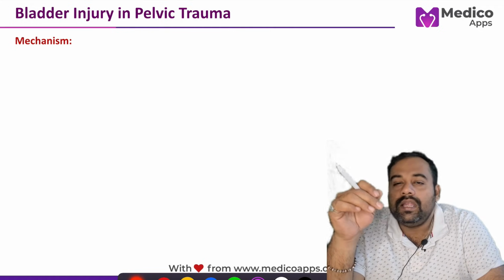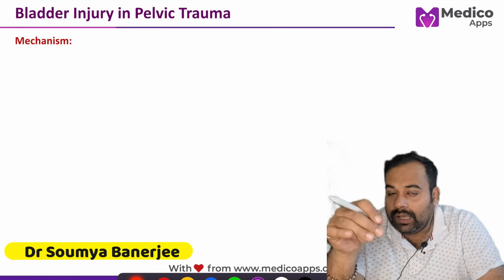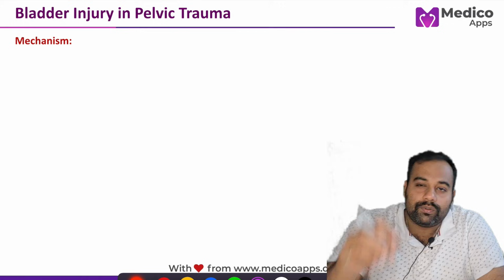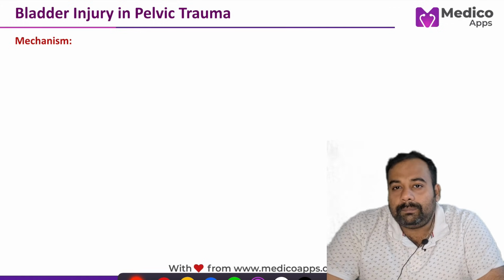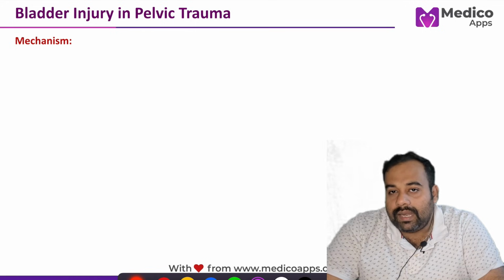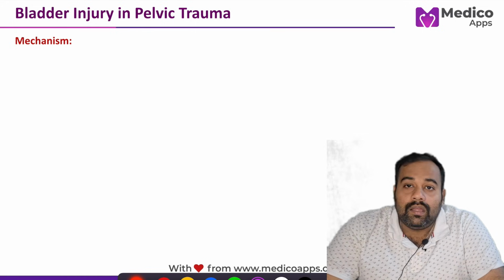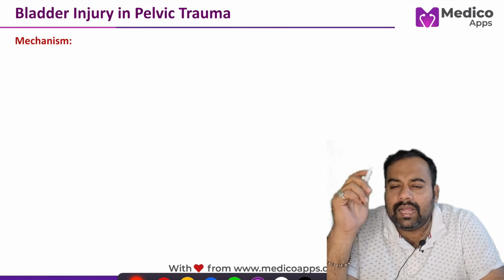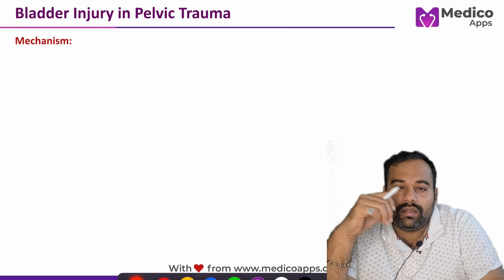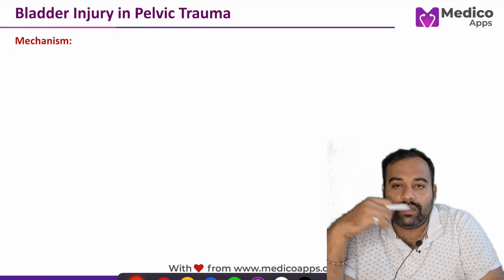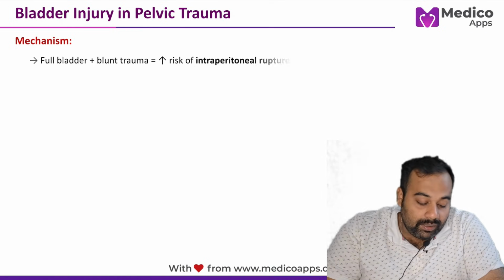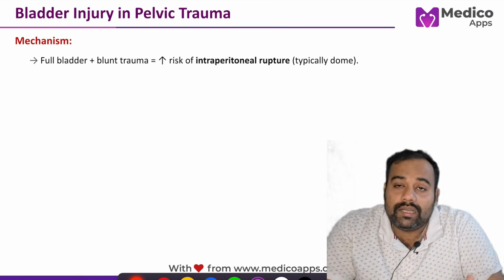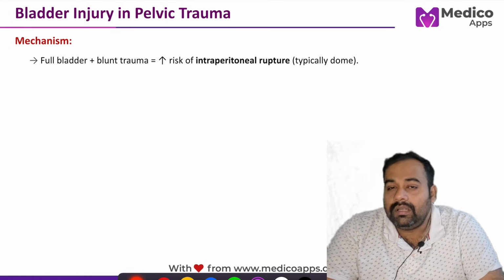In the background of a pelvic fracture, we can have two types of bladder injury: intraperitoneal and extraperitoneal. In extraperitoneal bladder rupture, the urine extravasates at the extraperitoneal site, where the tear is also located. Similarly, in intraperitoneal rupture, the urine extravasates inside the peritoneum as a result of the tear.